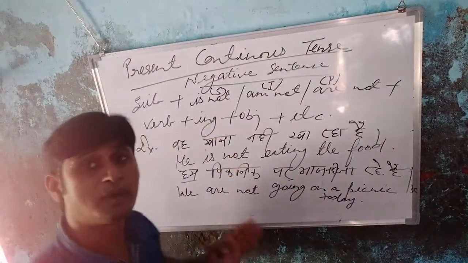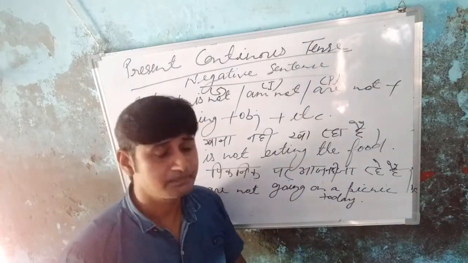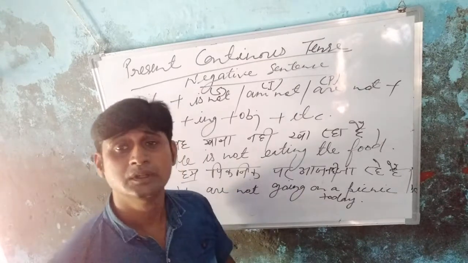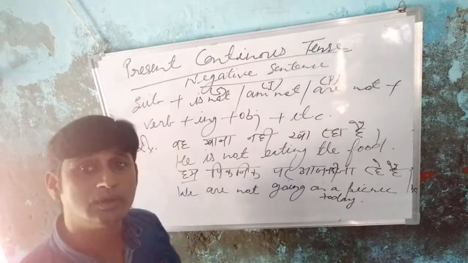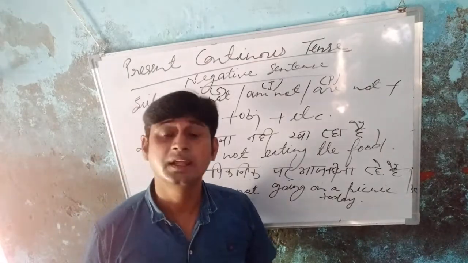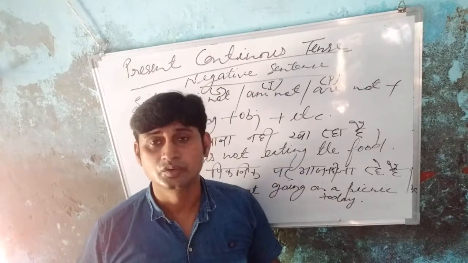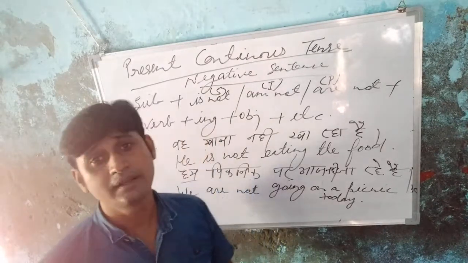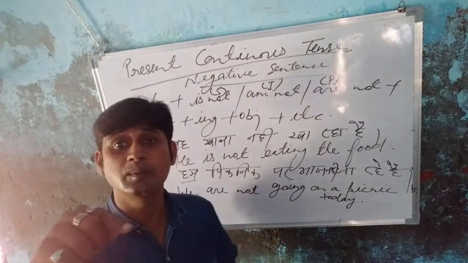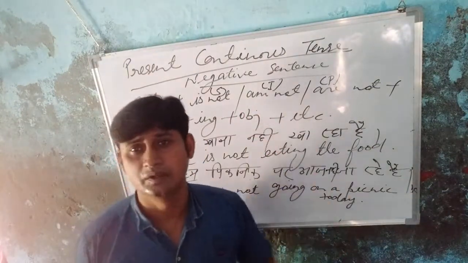Okay students, suppose I write मैं आज पिकनिक पे नहीं जा रहा हूं. So, I am not going on a picnic today. वह किताब नहीं पढ़ रहा है. He is not reading a book. तुम बाजार नहीं जा रहे हो. You are not going to market. हम आज विद्यालय नहीं जा रहे हैं. We are not going to school. So you always have to use the helping verb plus ing in present continuous tense.